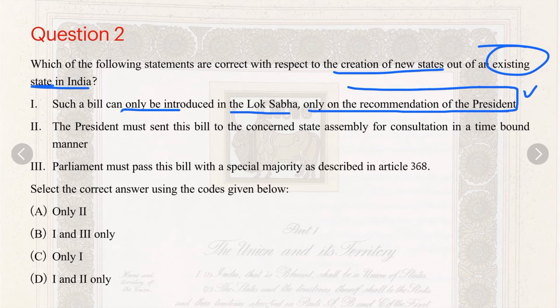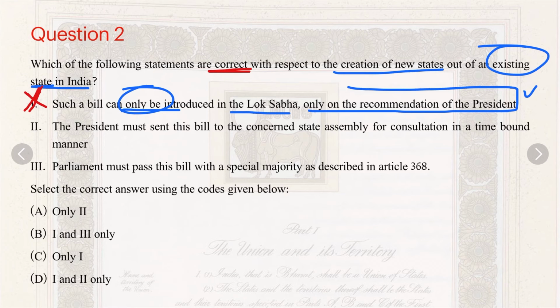It is written that such a bill can only be introduced in the Lok Sabha. No, it can be introduced in the Rajya Sabha, and it can be introduced in the Lok Sabha. Both the houses enjoy equal power in this respect. So this statement becomes incorrect, and we have to select the correct statements, so this is not in our answer.